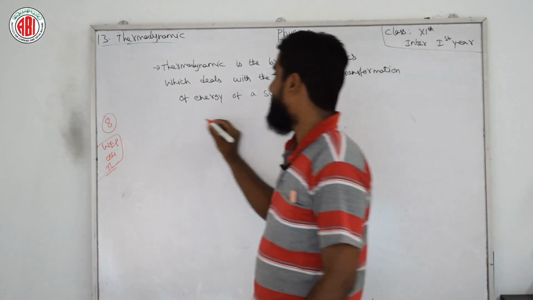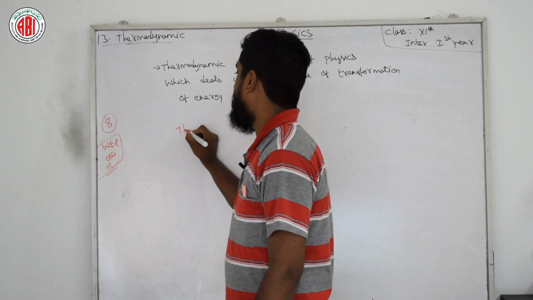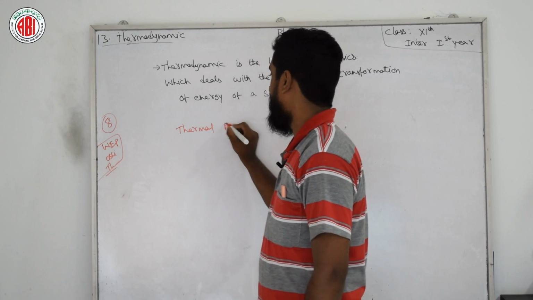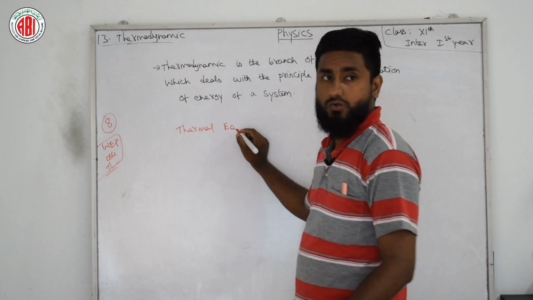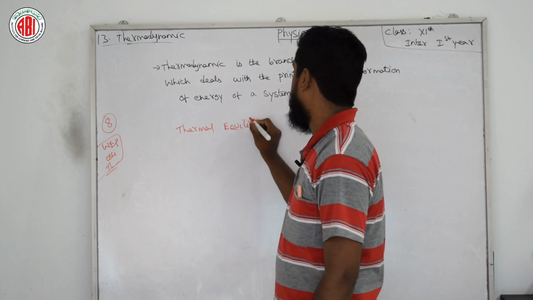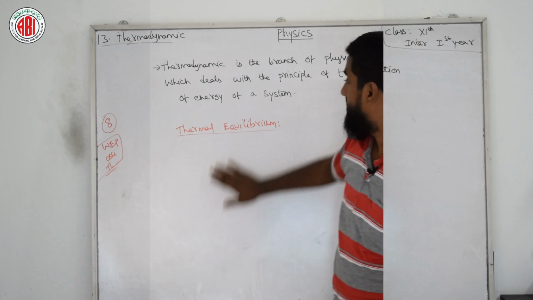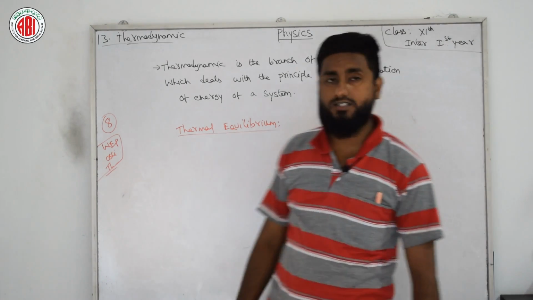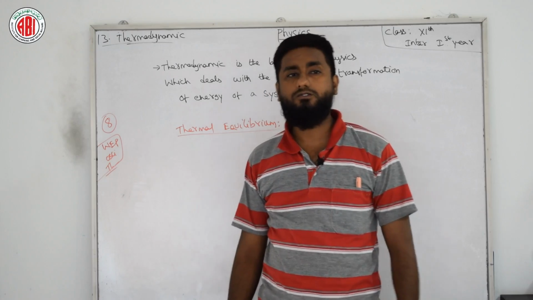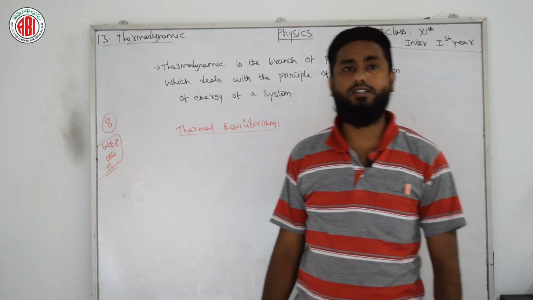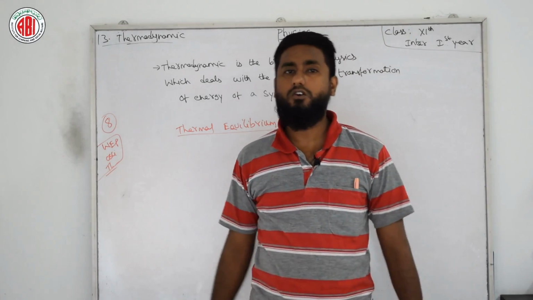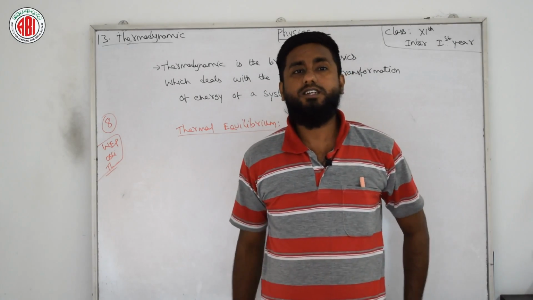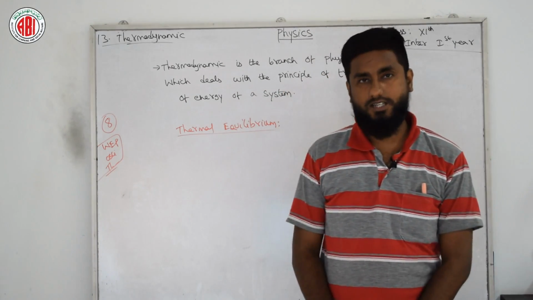We have a few topics in thermodynamics, like thermal equilibrium. What is thermal equilibrium, all the students and viewers? For thermal equilibrium we have more than one definition. If the macroscopic variables characterizing the system, or the properties of the system, do not change with time, then the system is said to be in an equilibrium state.